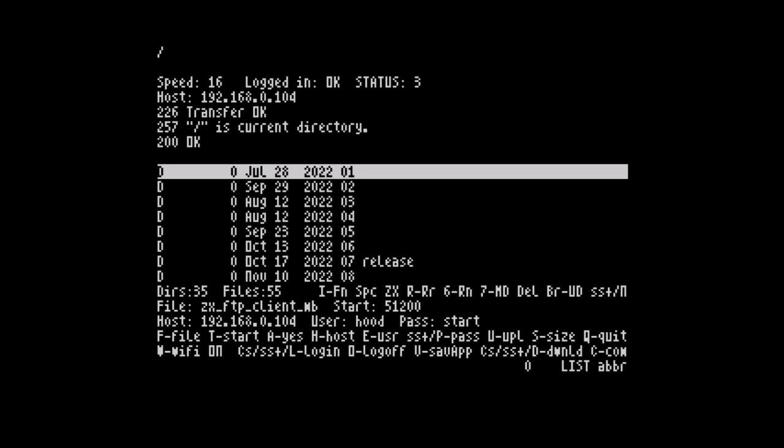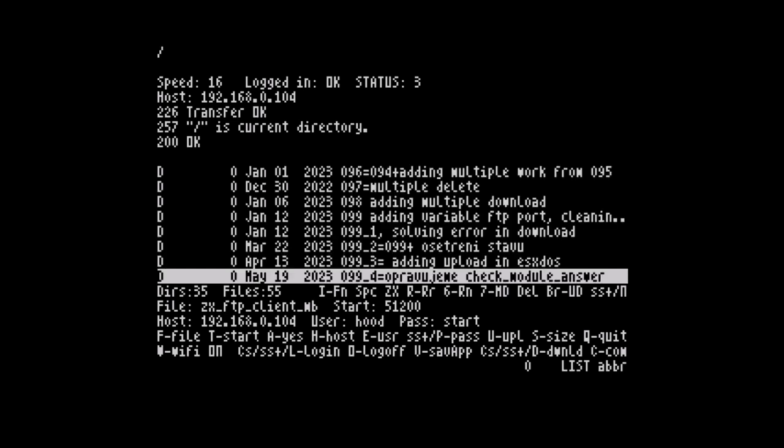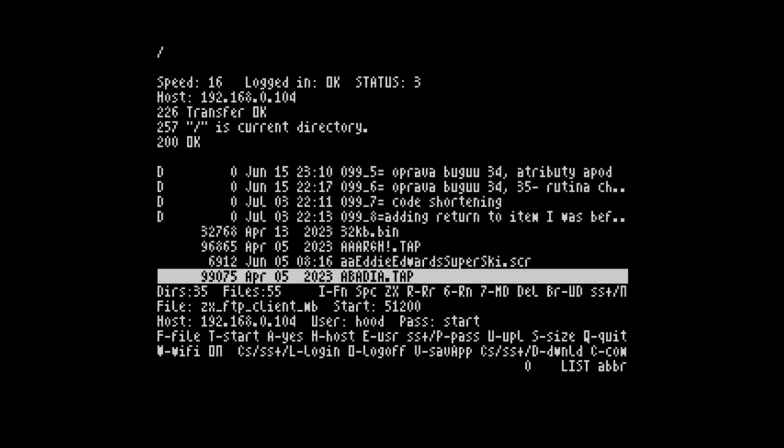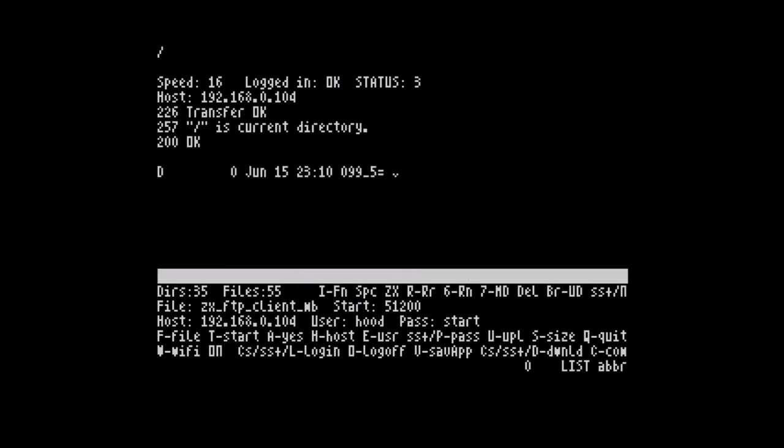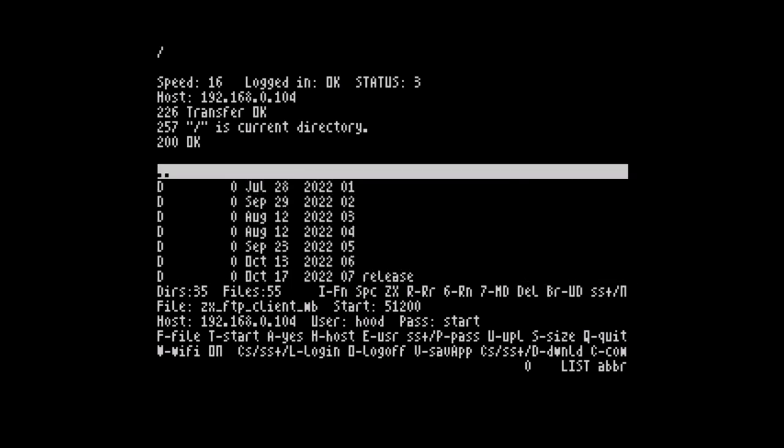What you see is the local FTP server, which is running on my laptop next to my ZX Spectrum. This is actually the source code of the client, and here are some files. Unfortunately, the client cannot do any ordering of directories or the like. It's just accepting the data as it comes from the server.